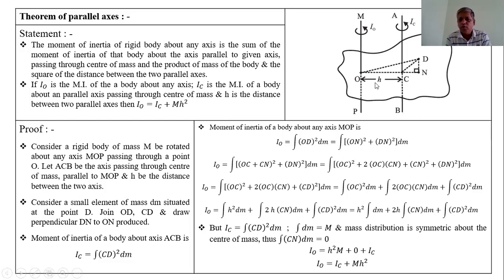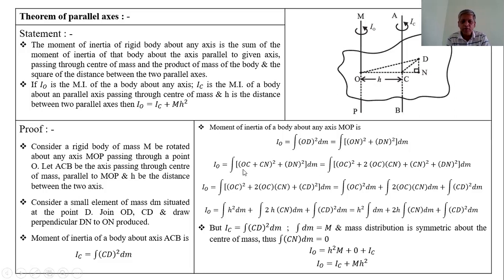Now, also from the diagram, the distance ON is the sum of the distance OC and the distance CN. Therefore, instead of ON, we write OC plus CN. The above equation becomes IO equal to the integration of [(OC plus CN) square plus DN square] dm.